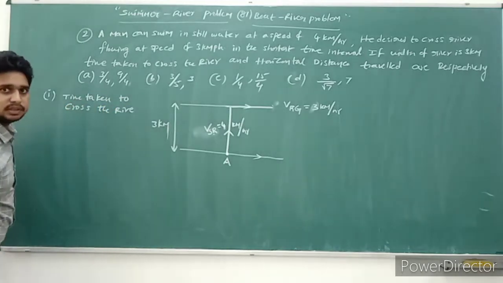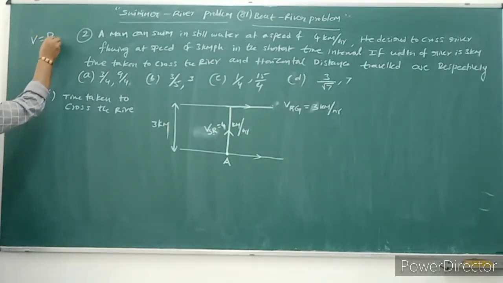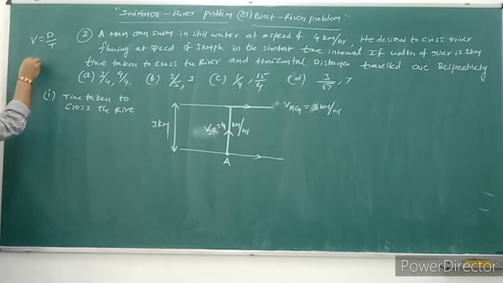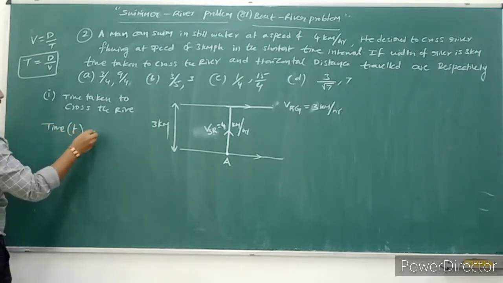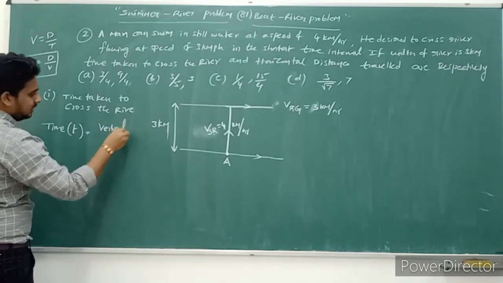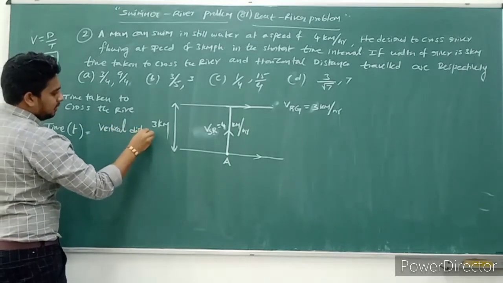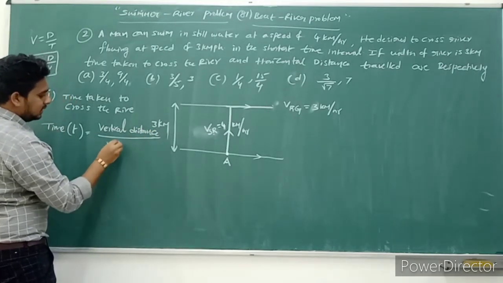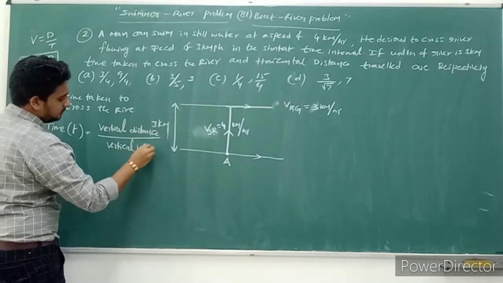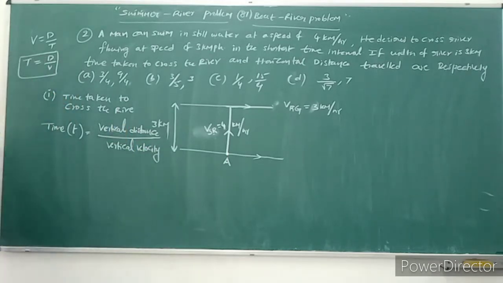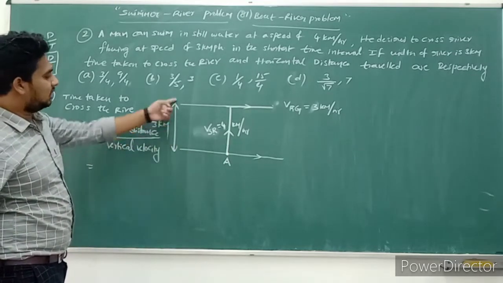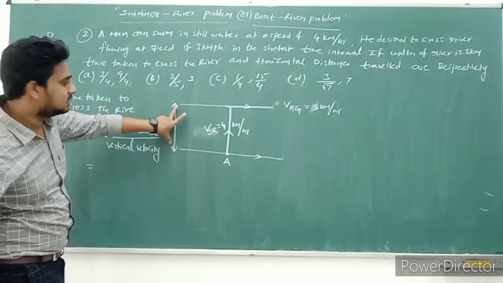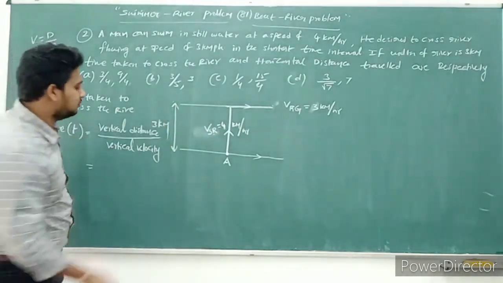How do we get the time? Generally, velocity is equal to distance by time, then time is equal to distance by velocity. Is it or not? So here time t is equal to vertical distance by vertical velocity. Vertical distance is already known. Vertical distance is nothing but the width of the river.